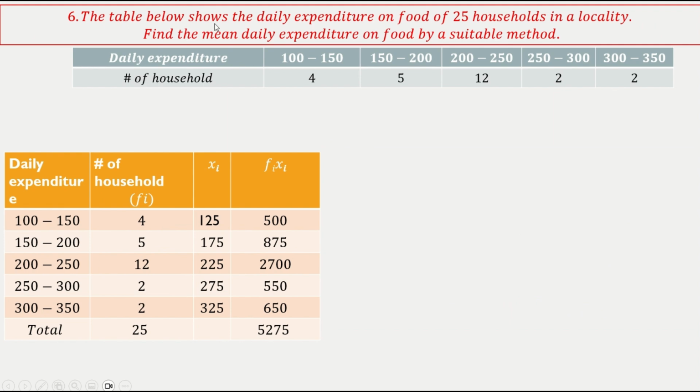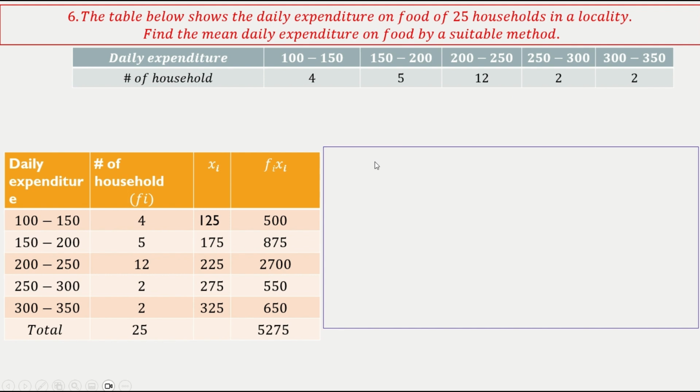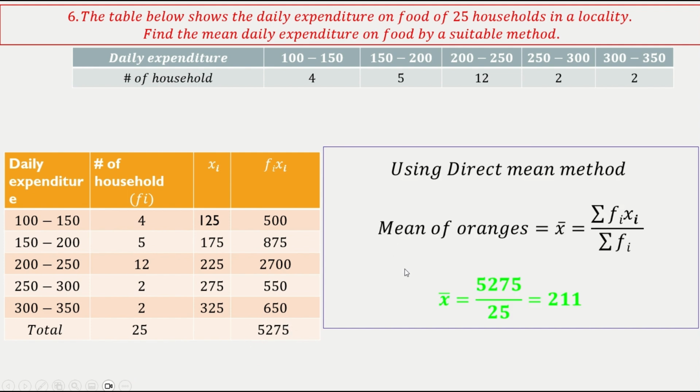The table below shows the daily expenditure on food of 25 households in a locality. Find the mean daily expenditure on food by a suitable method. Again, same thing. If they don't give you any specific method, you just choose the simplest one, whichever you think is simple. Daily expenditure, class, frequency, xi, fixi, sum of fixi here is 5275. Using the direct method, the mean is 211. Okay. Next.